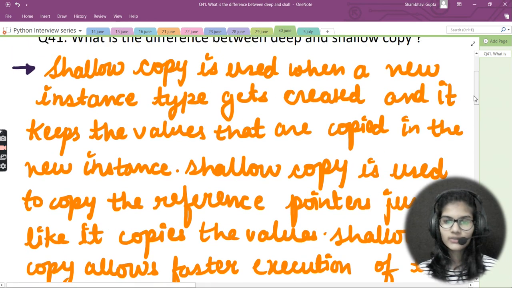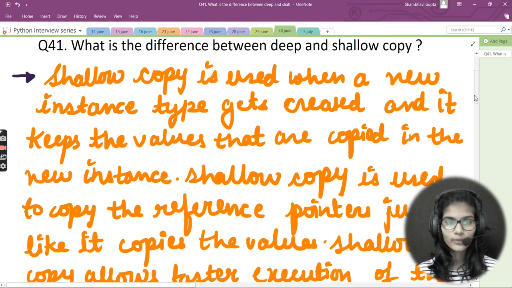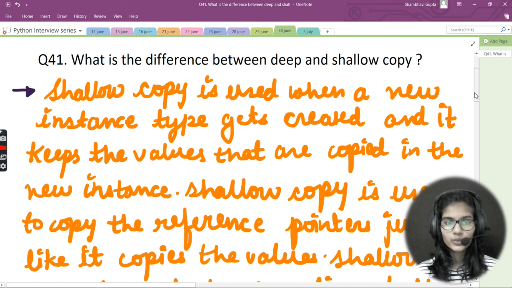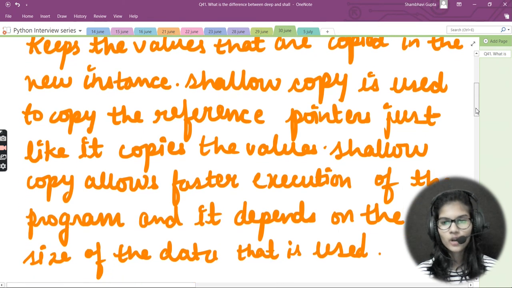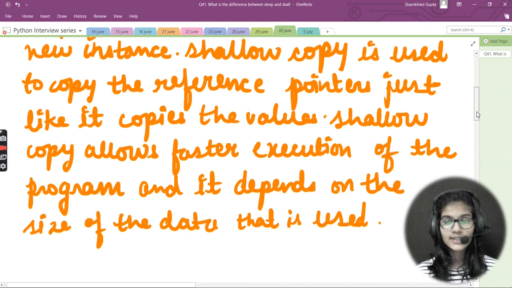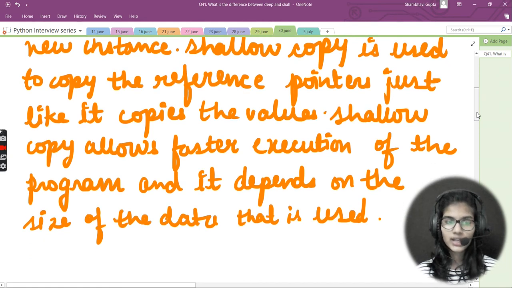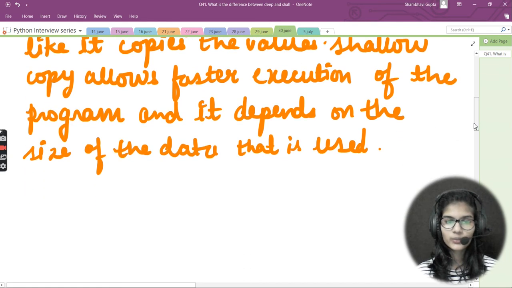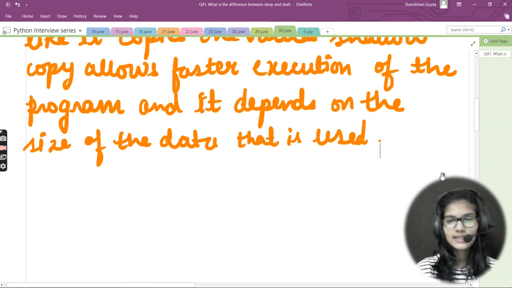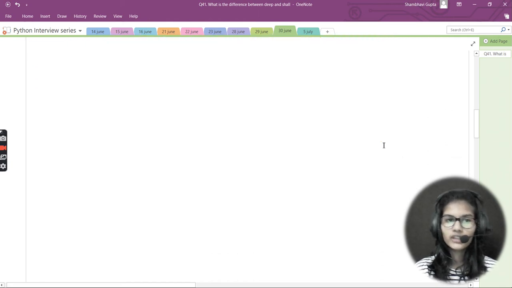Let me revise that once and then we'll write about the deep copy. Shallow copy is used when a new instance type gets created and it keeps the values that are copied in the new instance. Shallow copy is used to copy the reference pointers just like it copies the values. Shallow copy allows faster execution of the program and it depends on the size of the data that is used. This is all of the things regarding the shallow copy which you need to mention for the difference.